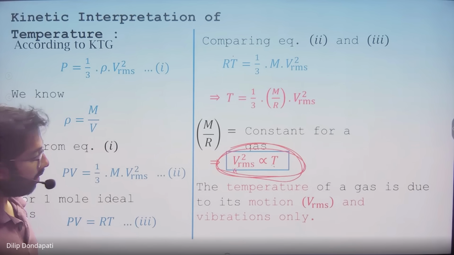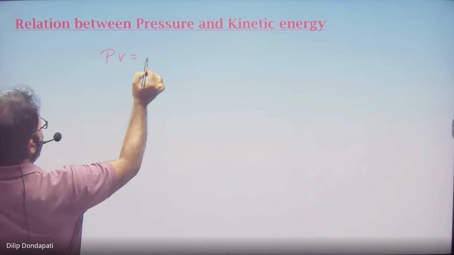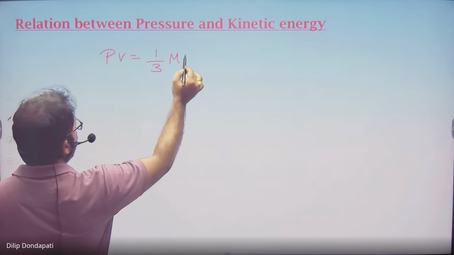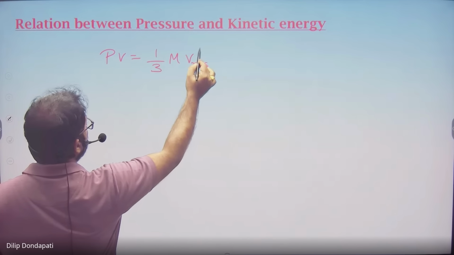Now we will see the relation between kinetic energy and pressure. We will take this relation, PV is equal to 1 by 3 m VRMS square, and try to convert it into kinetic energy to see what the relationship with pressure is. Look at the relation between pressure and kinetic energy. We got PV is equal to 1 by 3 m VRMS square. This is the thing we got, right?